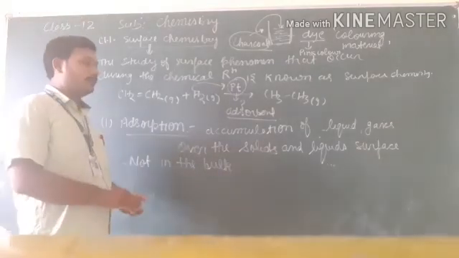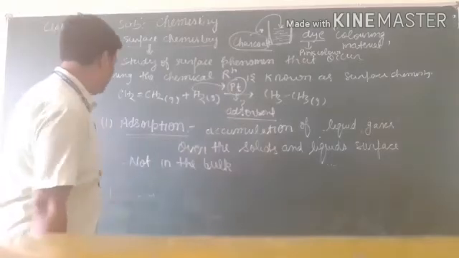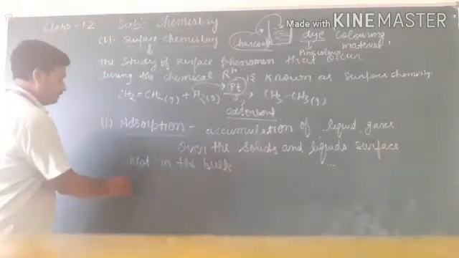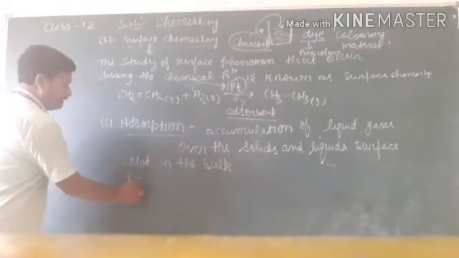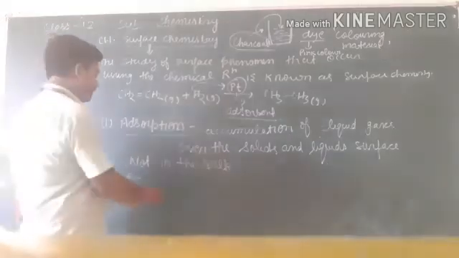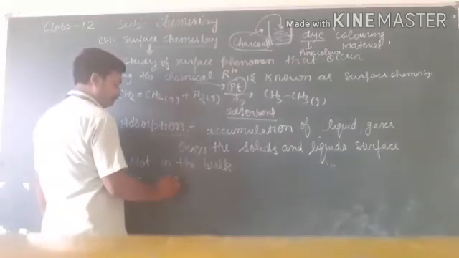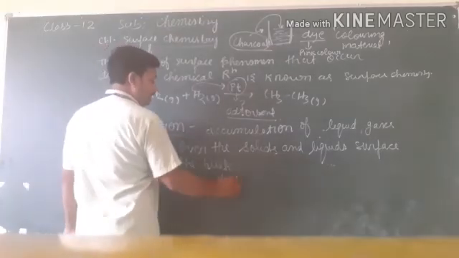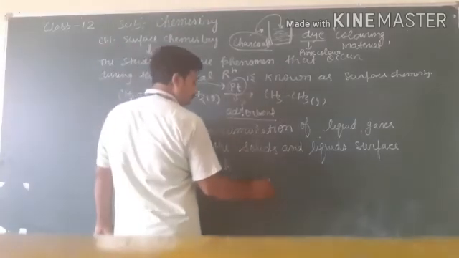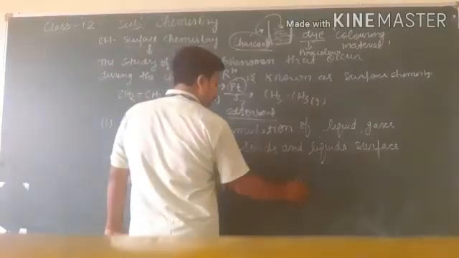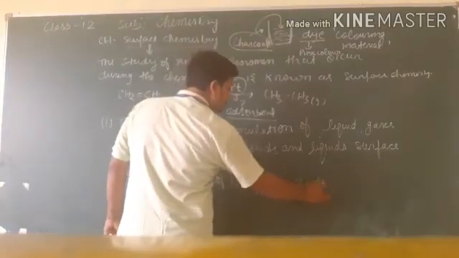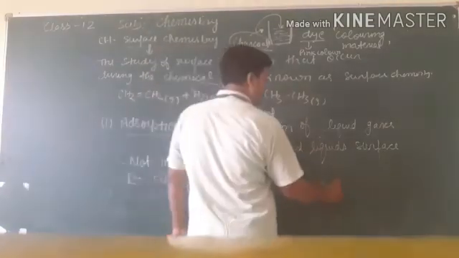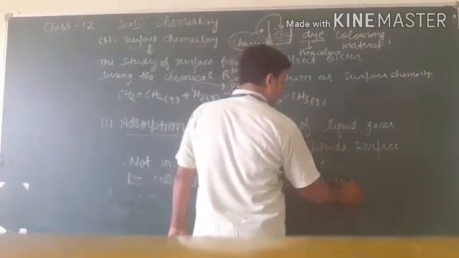So there are various examples of adsorption. A very important and simple example is adsorption of hydrogen gas over the Pt, platinum surface.